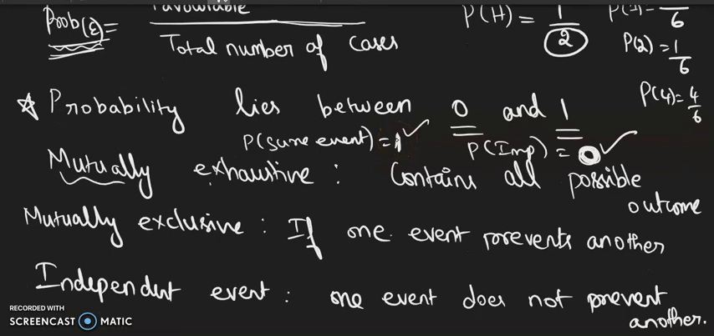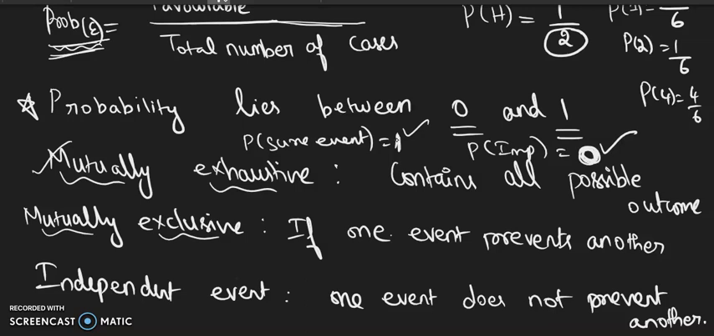And mutually exclusive and exhaustive. So what do you mean by sample space? A sample space has finite number of elements. Okay. So if an event contains all possible outcomes, then I will call it a mutually exhaustive event. So it should contain all possible outcomes.